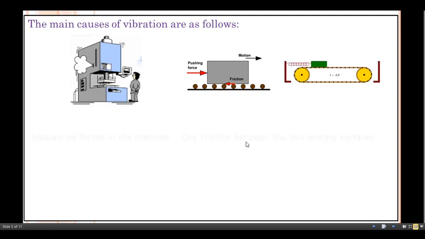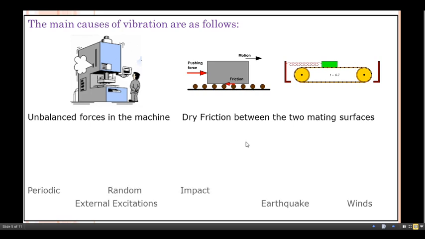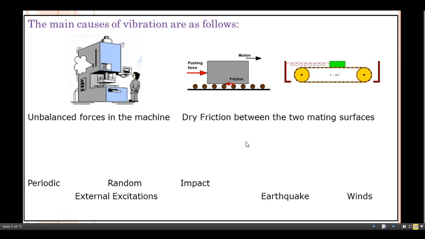Now say, what are the main causes of vibration? The main causes of vibration are shown in the figure. The first one is the unbalanced forces in the machine. These forces are produced within the machine part itself. Next, dry friction between the mating parts. Now see the example, dry friction between two mating parts.